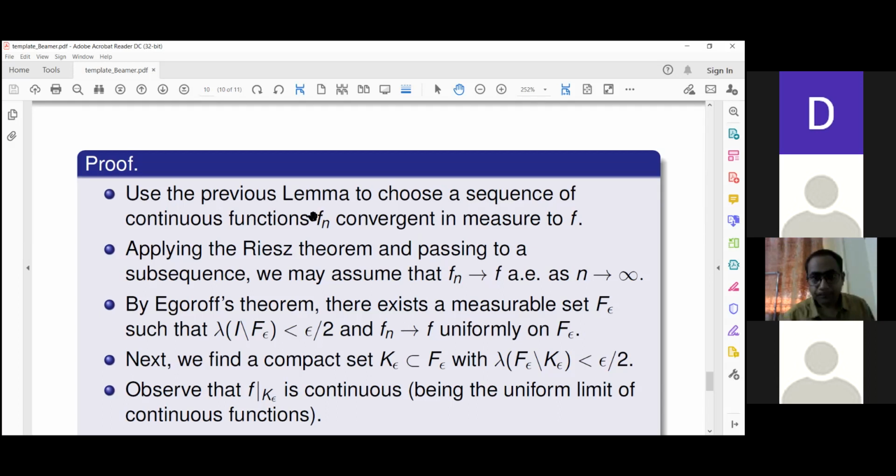Such a sequence can be approximated on measurable sets.